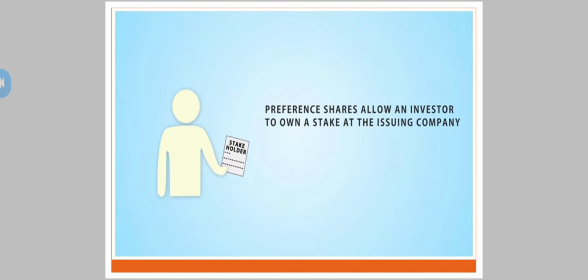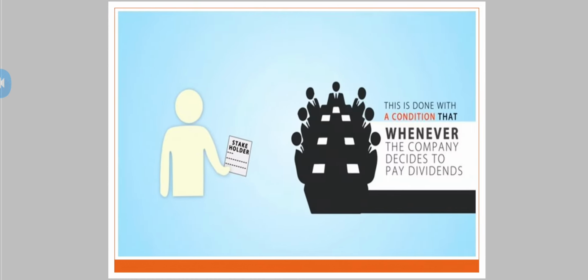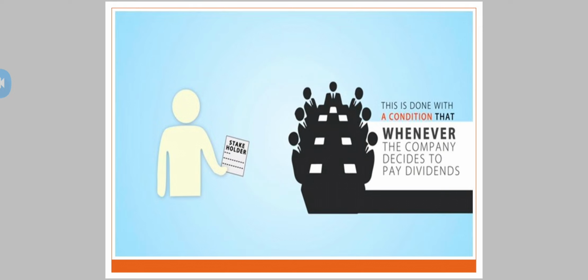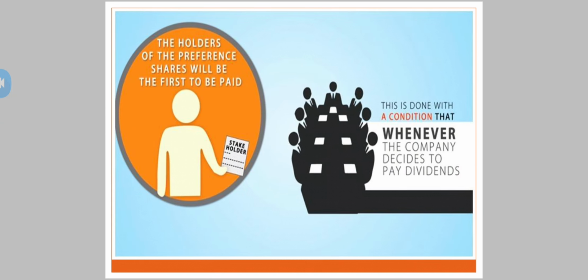Preference shares allow an investor to own a stake in the issuing company, to own certain holdings of the company. Now, this is done with a condition that whenever the company decides to pay dividend, the holders of the preference shares will be the first to be paid dividend. This is the most important bifurcation between the two, that is equity shares and preference shares.